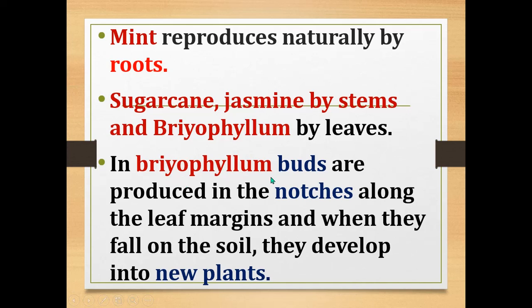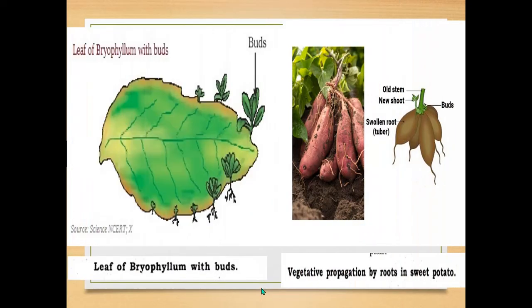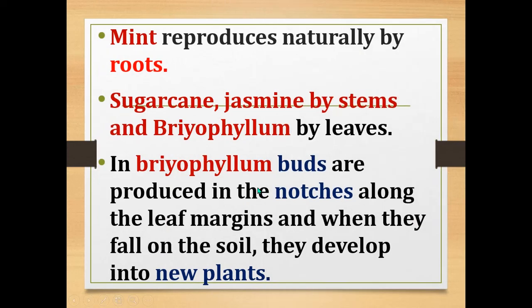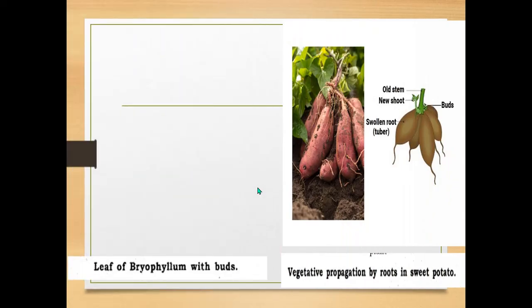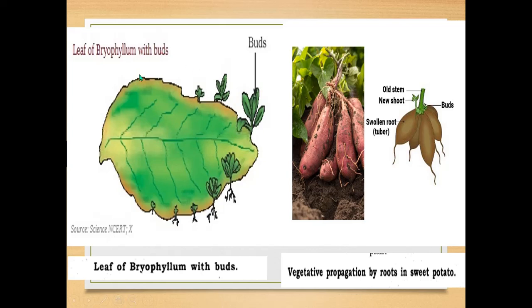In bryophyllum, buds are produced in the notches along the leaf margin, which fall on the soil and develop into new plants. Here you can see the picture of this natural vegetative propagation. Here you can see the leaf of bryophyllum. I told you that buds will develop at the leaf margin and will grow into a new plant, isn't it? Here in the picture you can see vegetative propagation by roots in sweet potato.